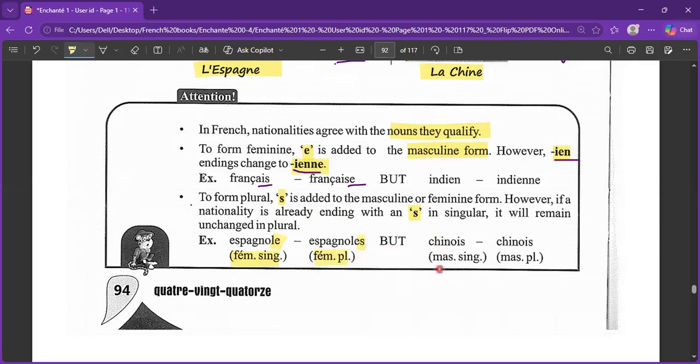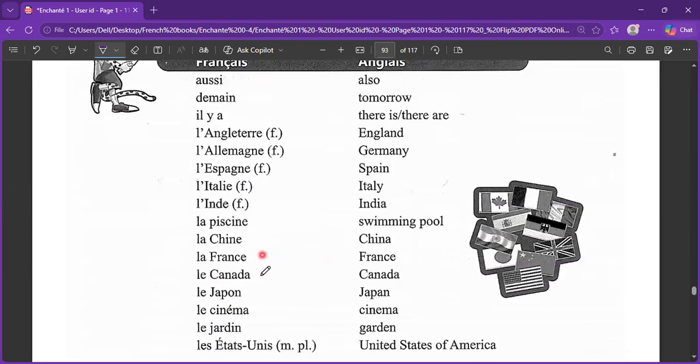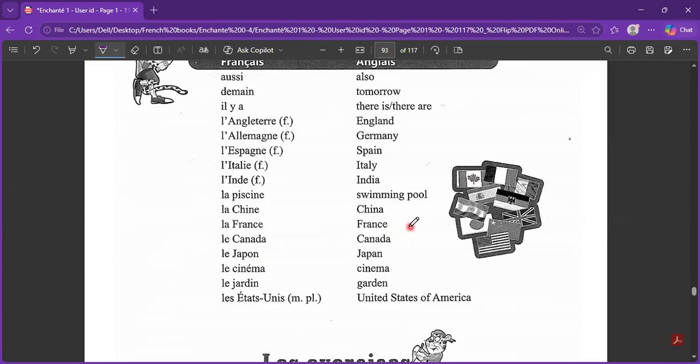But in the case of chinois, where S is already at the end for the masculine singular, you cannot add any S in the masculine plural. It will remain the same. However, for the feminine, similarly, E is coming at the end, so the S would be added as well. That's the thing we need to know. I hope you found this lesson useful. We will use this vocabulary to further solve our exercises.